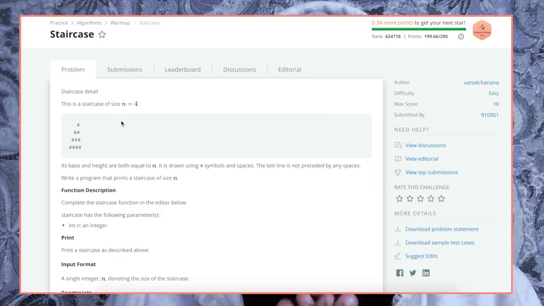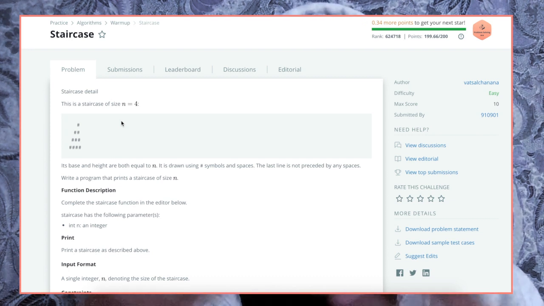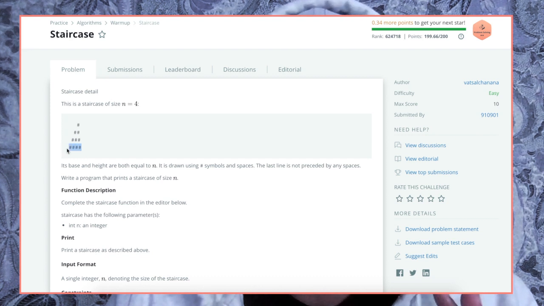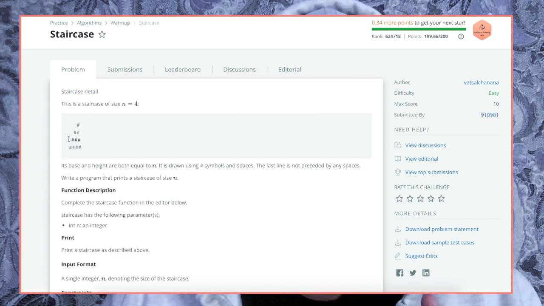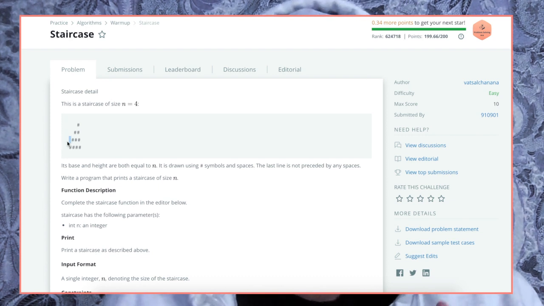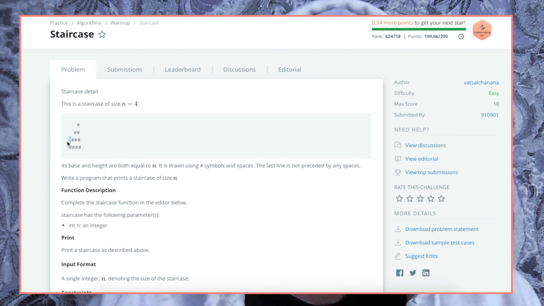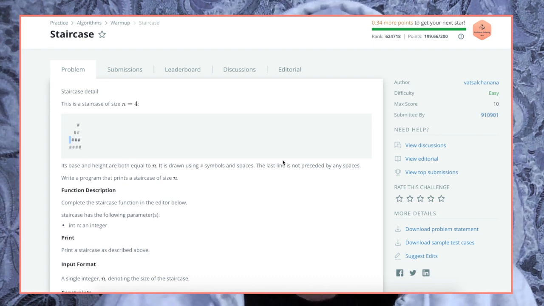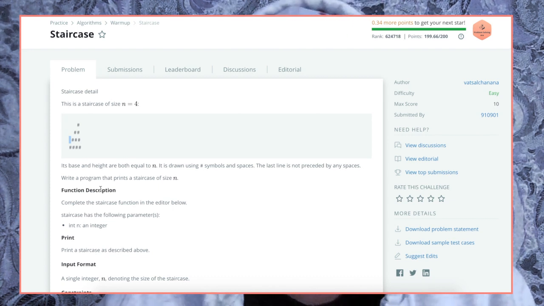So this is the staircase problem. A staircase example is size n equals 4, and then this is going to be the staircase you get. It'll have one hashtag, then 2 hashtags, then 3 hashtags, then 4 hashtags. And then you're going to see the spaces here to complement that. Its base and height are both equal to n, and it's drawn using hashtag symbols and spaces. The last line is not preceded by any spaces. Write a program that prints a staircase of size n.